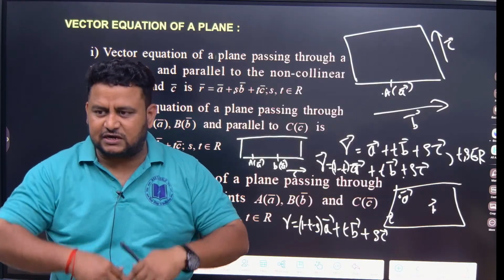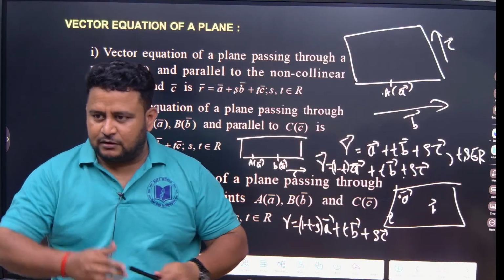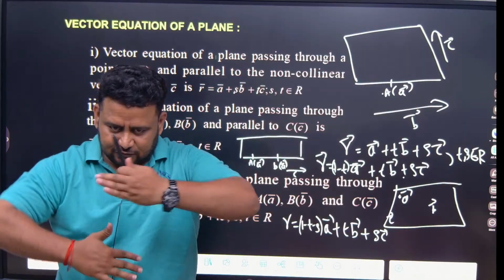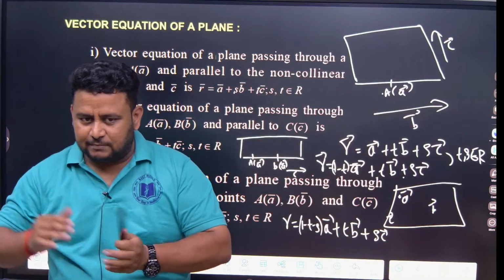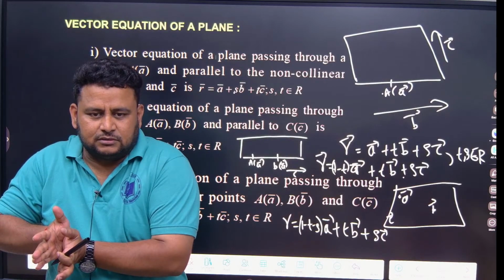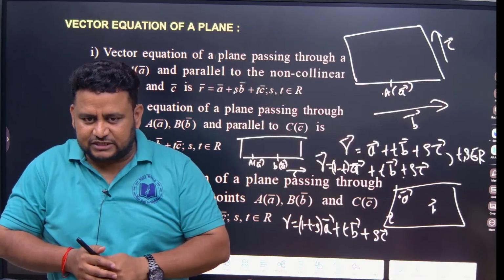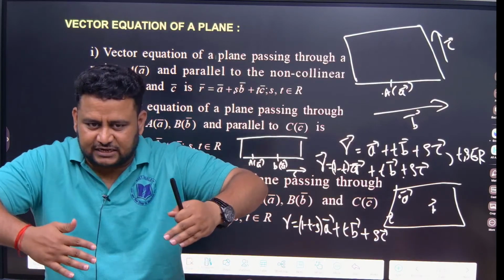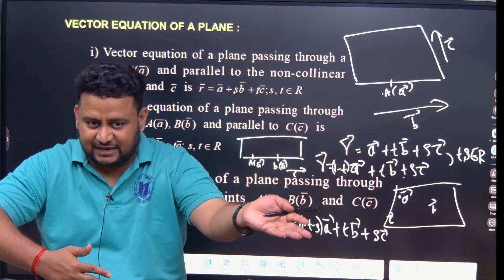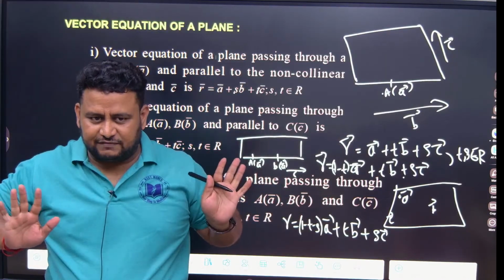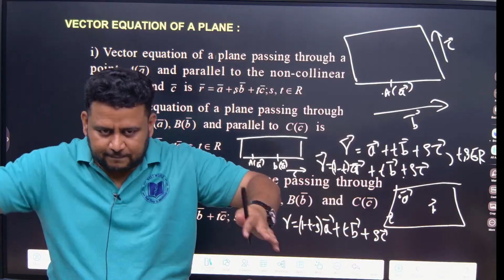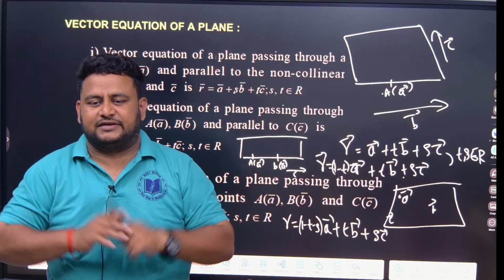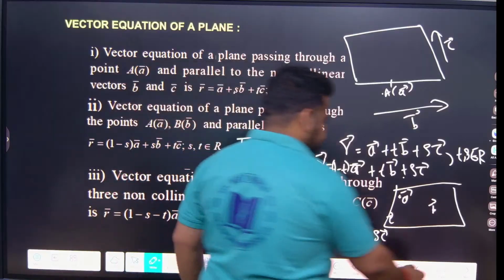Now next is the vector equation of a plane. It is passing through a point and parallel to one vector and parallel to another vector, but these 2 vectors are not collinear. Okay, that is one condition. Next condition is passing through 2 position vectors, just like the second condition of a line, and parallel to another vector. Next is passing through 3 non-collinear vectors. Clear? Okay.